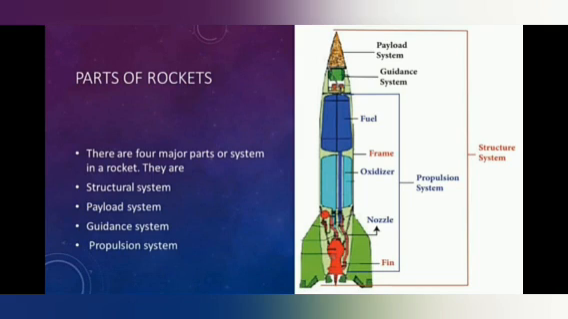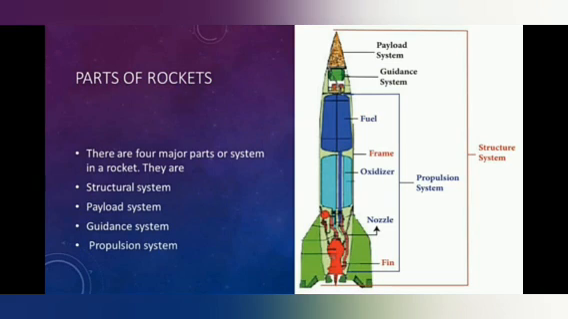A rocket is a space vehicle with a very powerful engine designed to carry people or equipment beyond the Earth and out into the space. There are 4 major parts or systems in a rocket. They are structural system, payload system, guidance system and propulsion system. So what is a rocket? A rocket is a space vehicle with a very powerful engine. It will carry people or equipment.